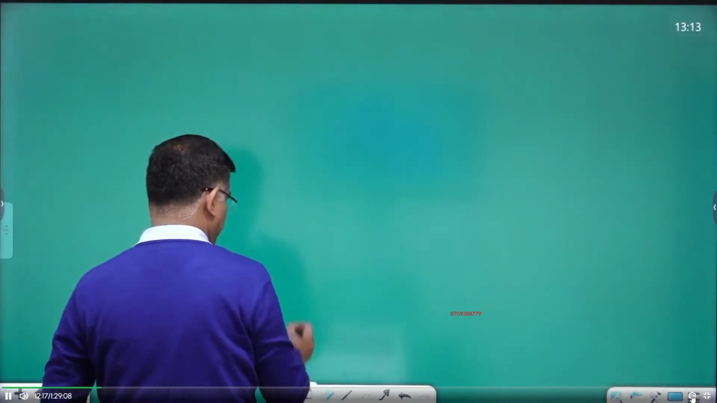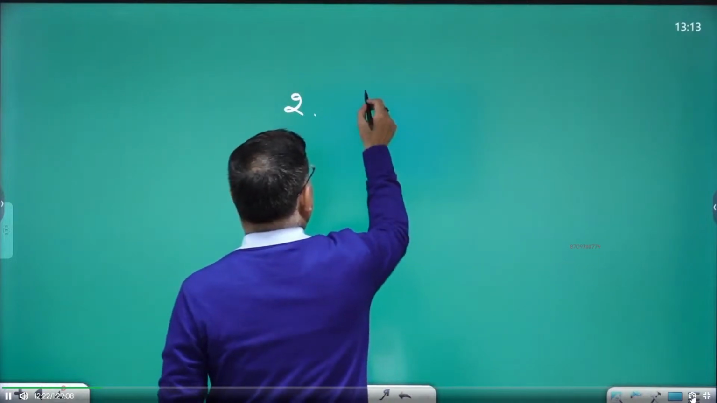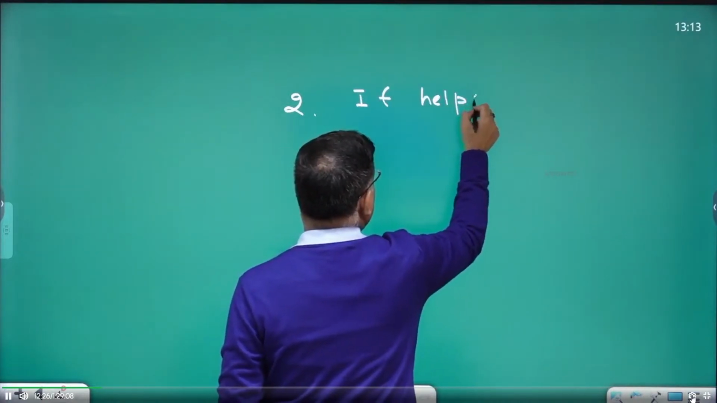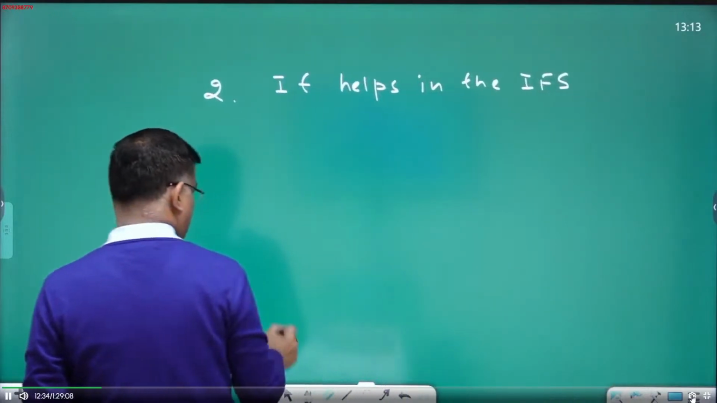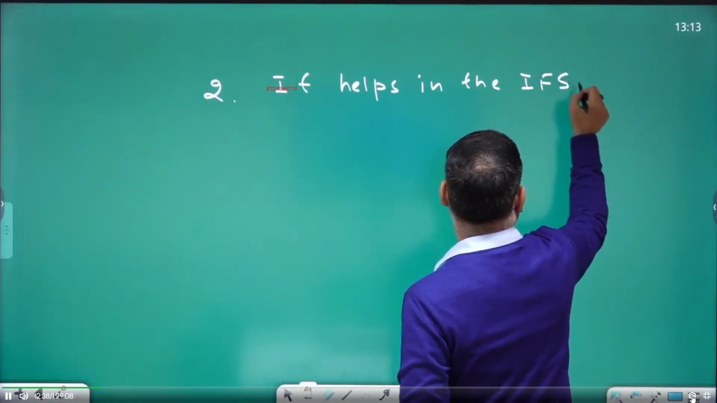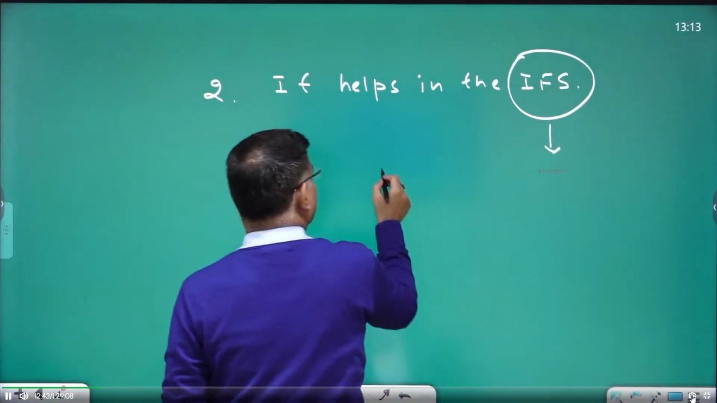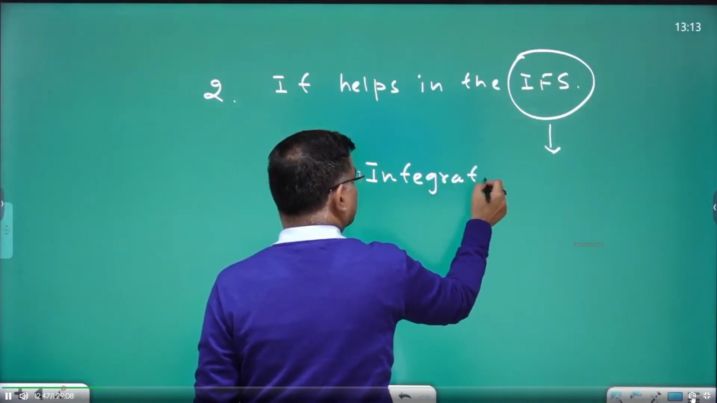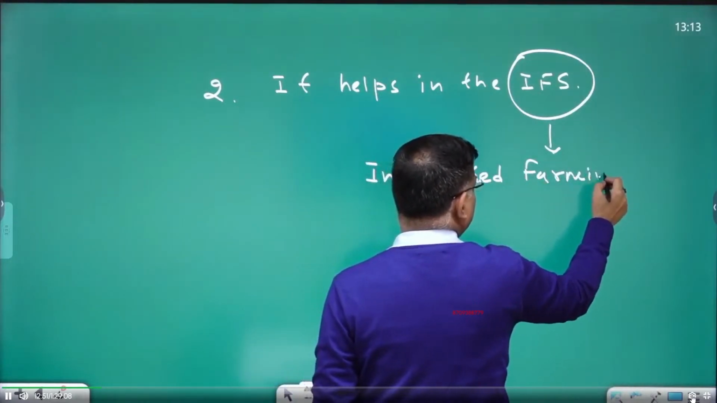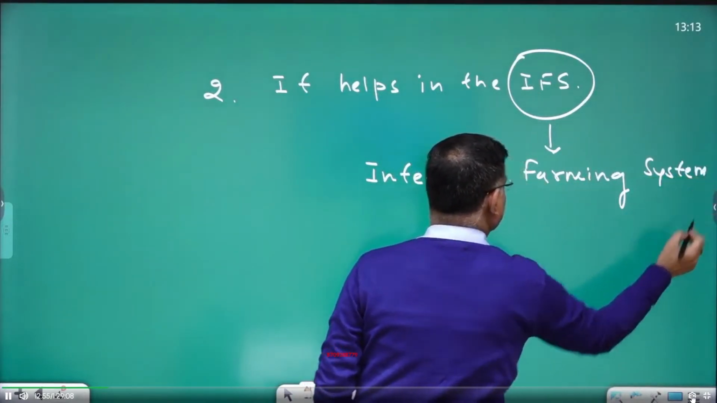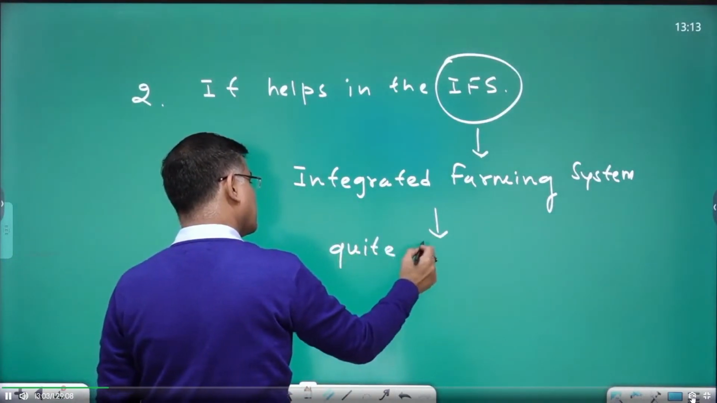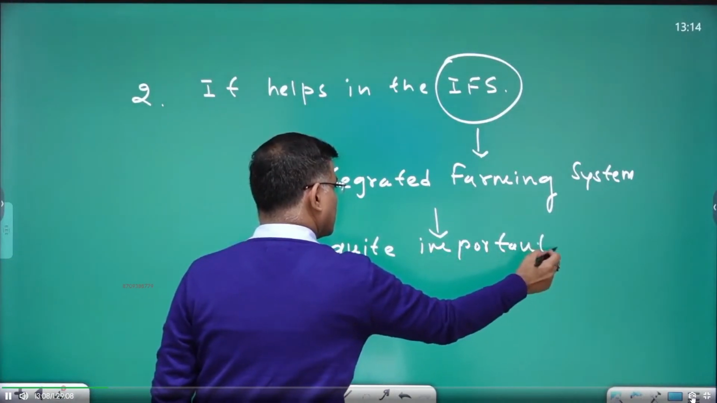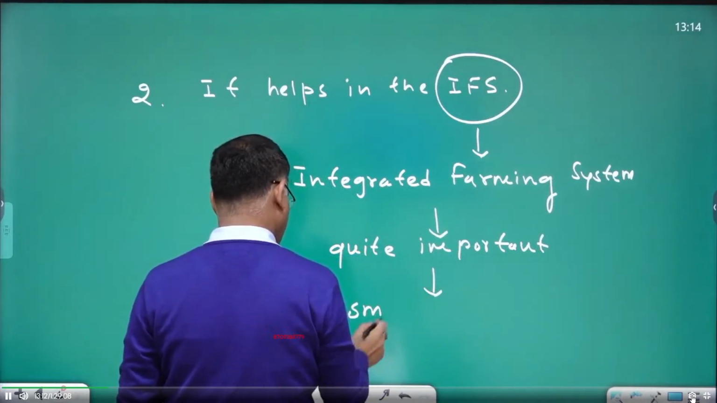Second, it helps in the IFS. So what is this IFS? The integrated farming system. And this becomes quite important for small and marginal farmers, for livelihood.